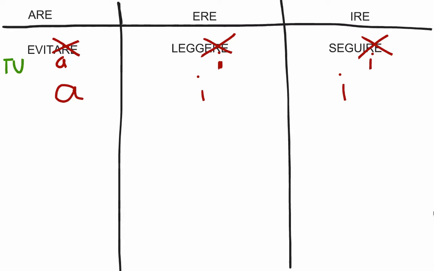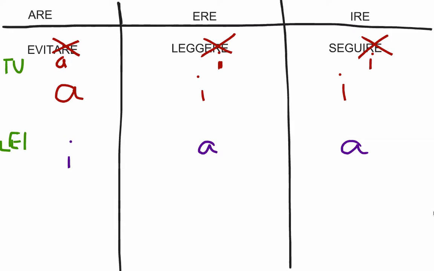This is when we're giving advice to one person, to you, giving you advice. However, we may have to also give advice in the lei form if we are being polite to someone. And in fact, a doctor addressing his patients will always use the lei form and give advice in the imperative lei form. So how does it work for lei? It's almost the opposite in that evitare becomes eviti, leggere becomes legga, and seguire becomes segua.